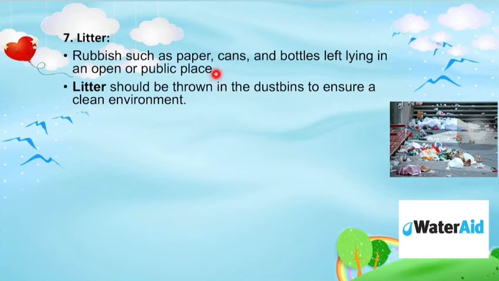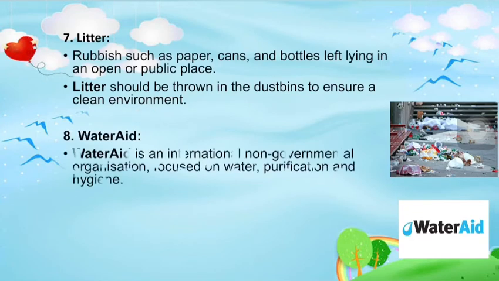Now, children, again, this sentence is clearly telling us the meaning of the word litter. Litter should not be thrown all around. Rather, it should be thrown in the dustbins. And why should it be thrown in the dustbin? To ensure a clean environment.